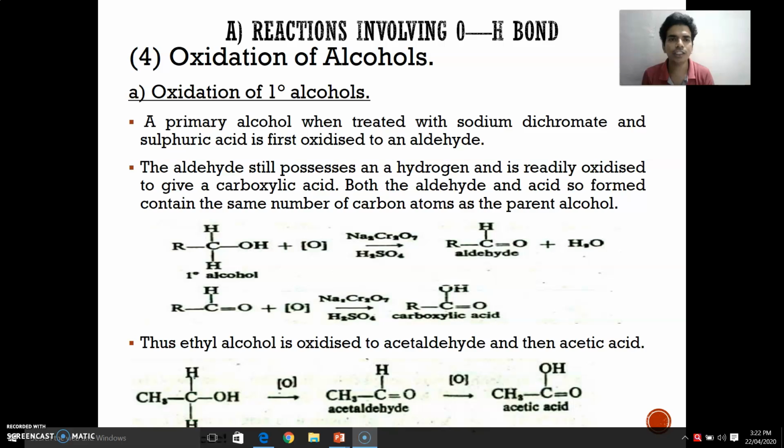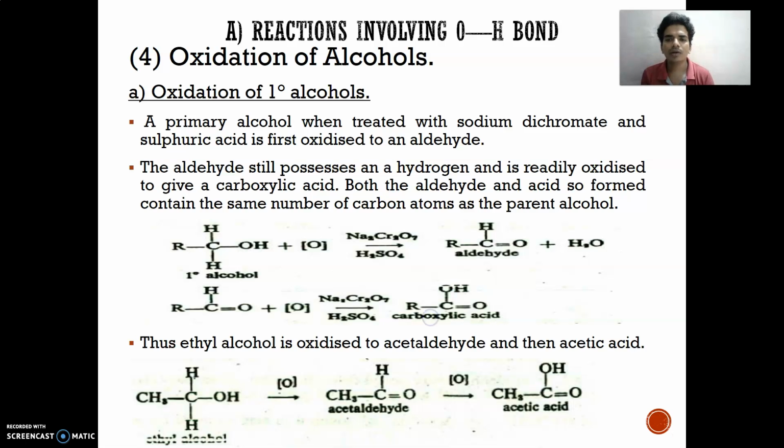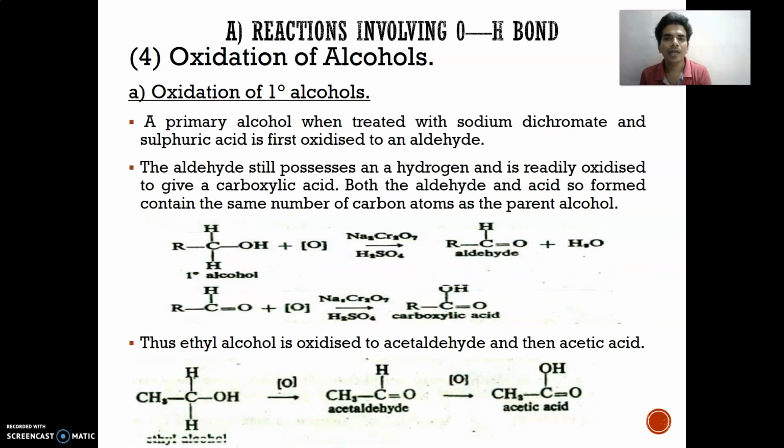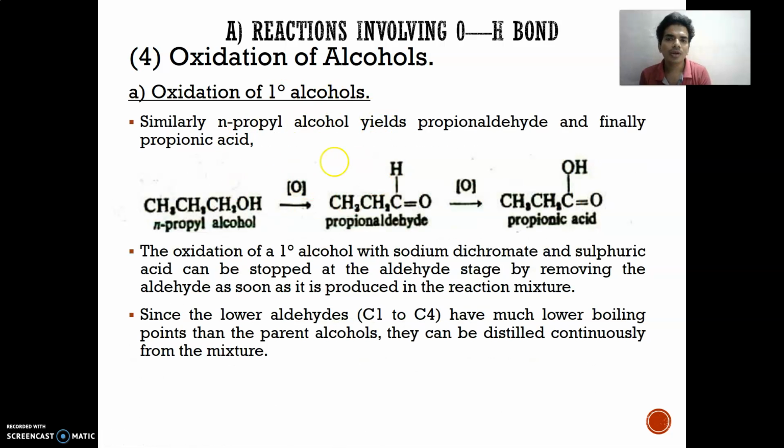Both the aldehyde and the acid so formed contain the same number of carbon atoms as the parent alcohol. Thus ethyl alcohol is oxidized to acetaldehyde and then acetic acid. On oxidation it first gives acetaldehyde, and on further oxidation it gives acetic acid. Similarly, n-propyl alcohol, on oxidation with sulfuric acid and sodium dichromate, gives propionaldehyde, and further oxidation gives propionic acid.